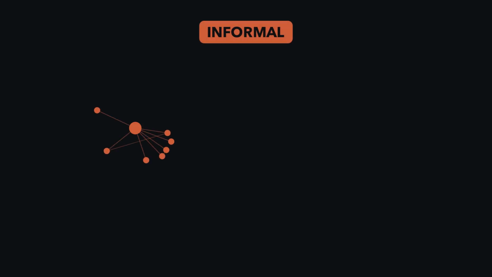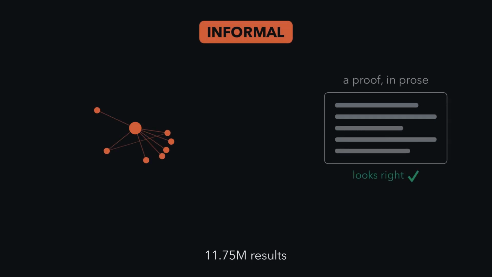Every result in math sits in a web of others. To prove one thing, you often have to lean on simpler results that came before it. These arrows and relationships together form a large dependency graph. The two main ones we've described and the ones we use in this paper are informal math and formal math.